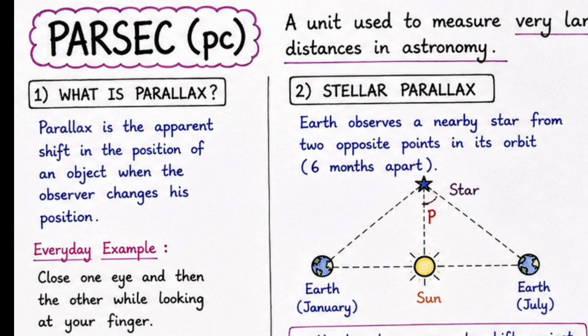Stars are too far to measure with a tape. Scientists measure their distances using a phenomenon called parallax, and the distance unit based on this method is called parsec. The apparent shift of an object when the observation point changes is called parallax. You can understand this with an everyday example.